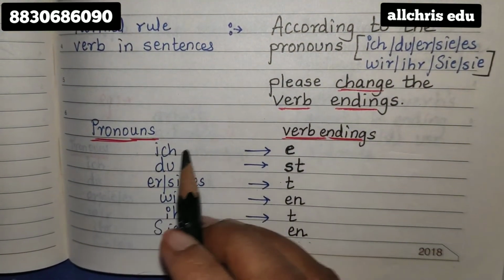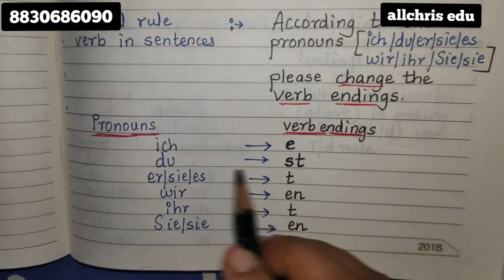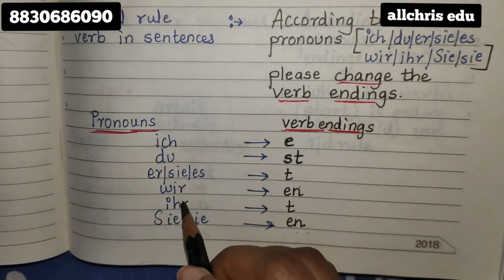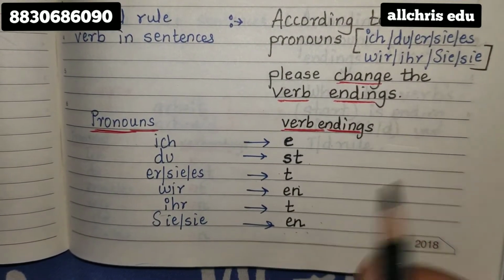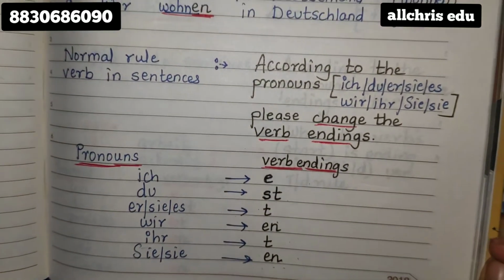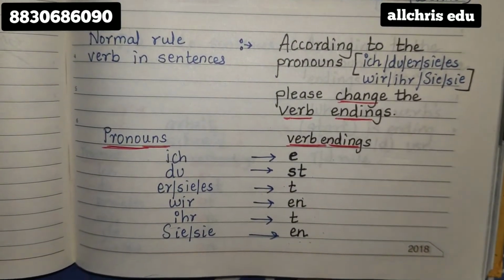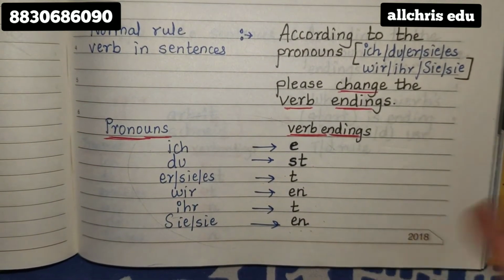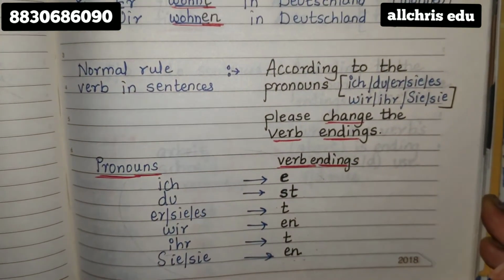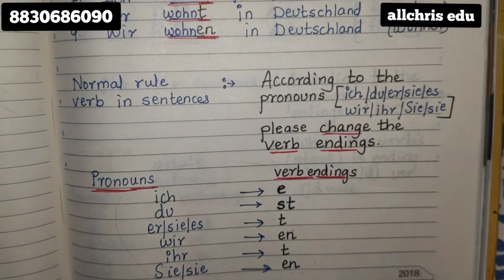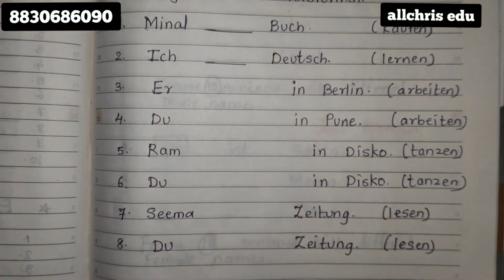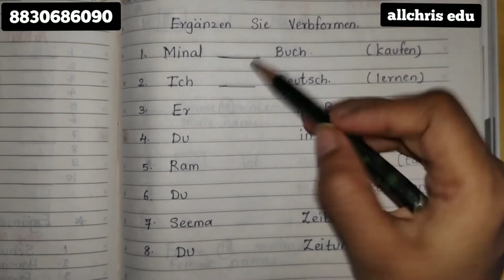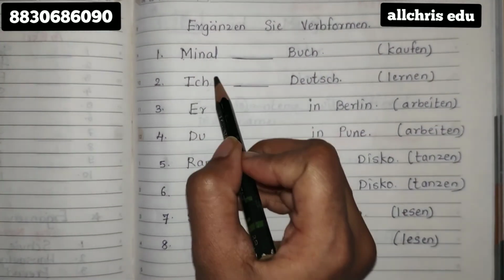So ich ends with e, du ends with st, er/sie/es ends with t, wir ends with en, ihr ends with t, sie ends with en. So the same things I have revised again for one second. If you want to see this in detail, you can go back to the previous videos and go through the normal rule verbs. So whatever you learnt in normal rule, that you have to apply in these two sentences.